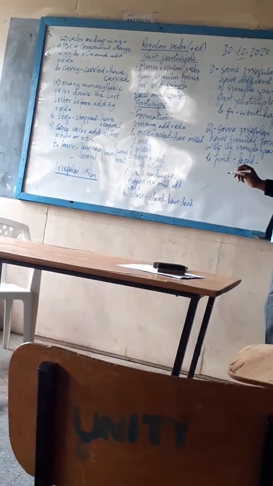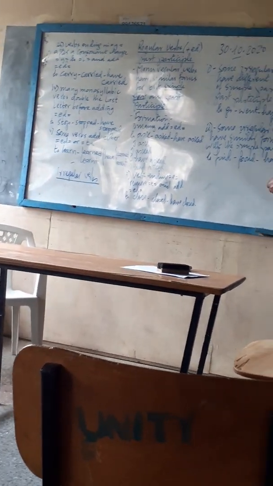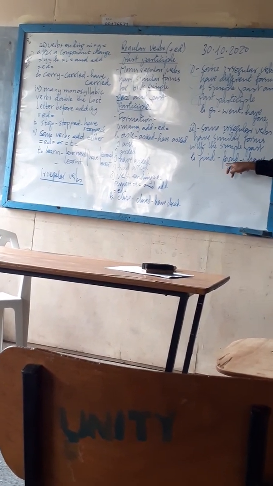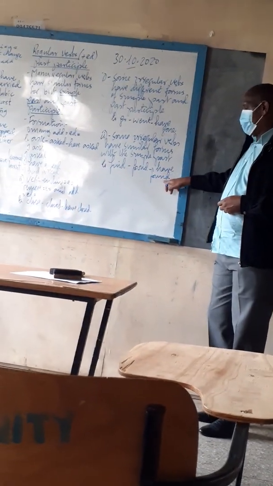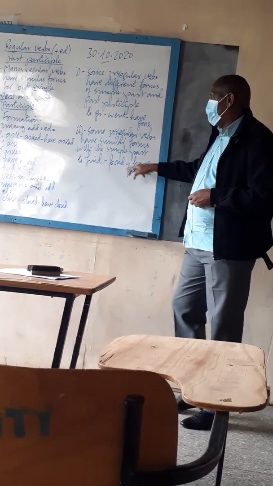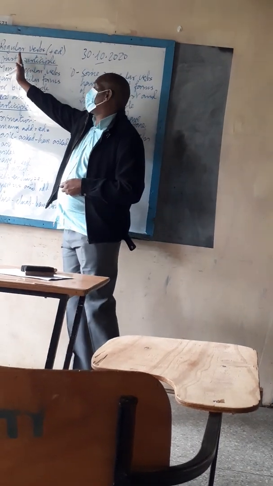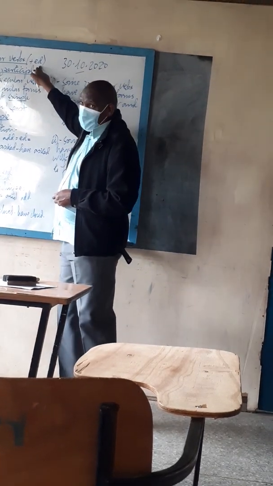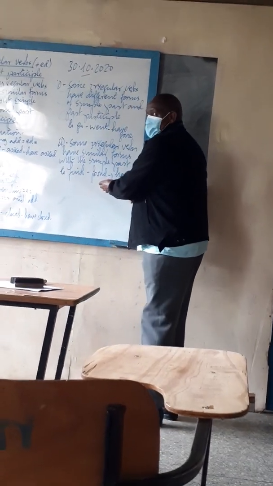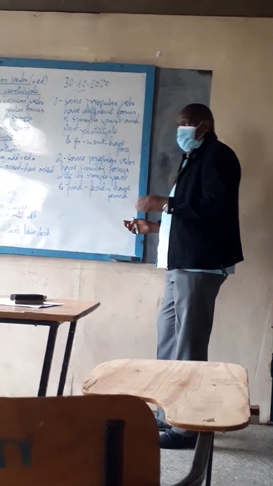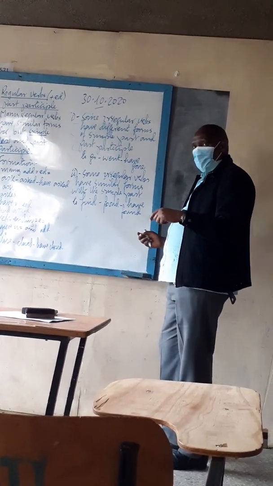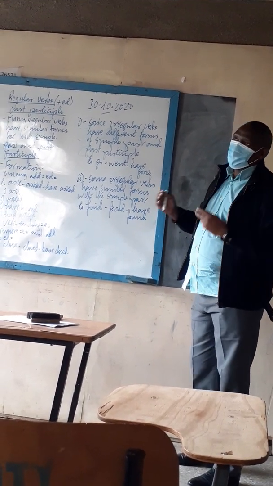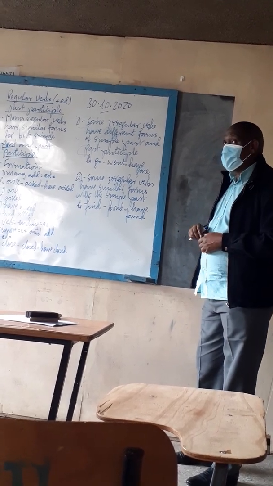And what will be the past participle? Have found. So we are saying the simple past tense form is the same as the past participle. Although it is the same story we have here, the difference, Tracy, Vanessa, is that here you put ed, but here you don't put ed. Although they are the same, I found a book on the table, I have found a book on the table. So although I have the same forms of found, one is simple past and the other one is past participle.